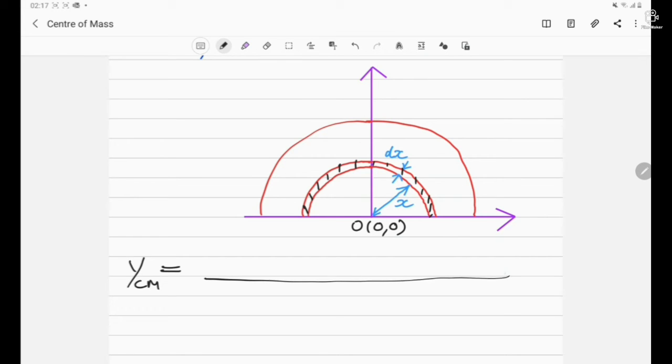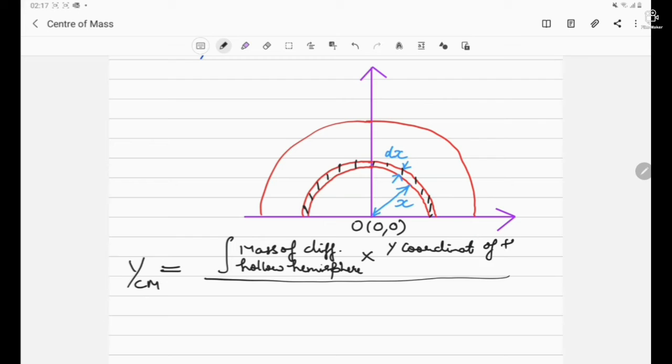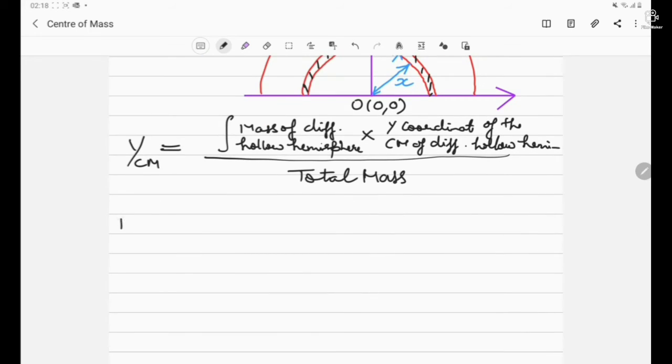It will be given by the integration of the mass of the differential hollow hemisphere multiplied by the y coordinate of the center of mass of the differential hollow hemisphere, divided by the total mass. This is the formula we have to use. First of all, we are going to find the mass of the differential hollow hemisphere. For that, we first find the volume of the differential hemisphere.